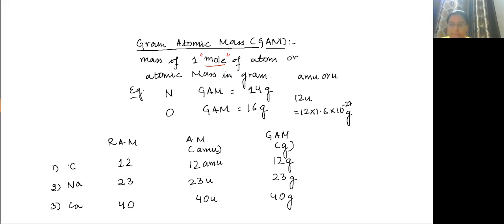Okay, class. Now similarly for molecules, we'll define RMM. What will be atomic mass? 1.6 into 10 to the power minus 27 gram, you write. That is for the atom. For molecules, we'll write RMM, MM, and GMM.